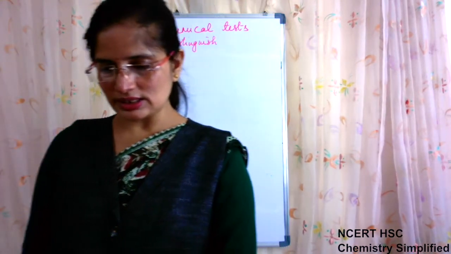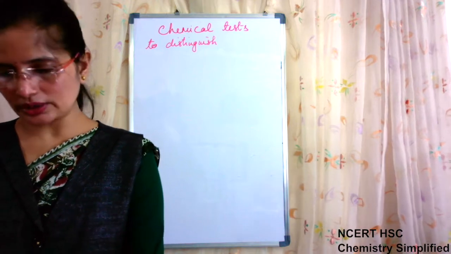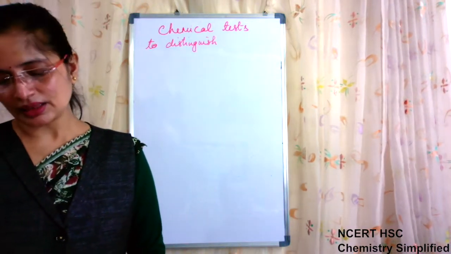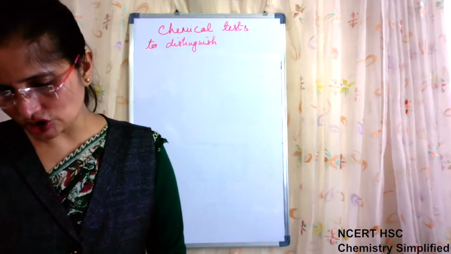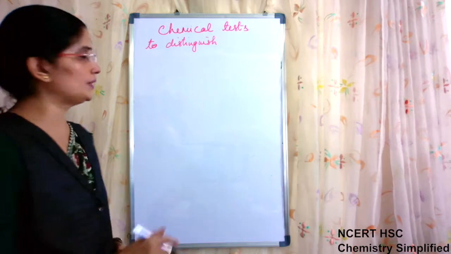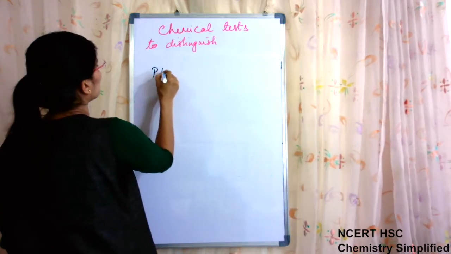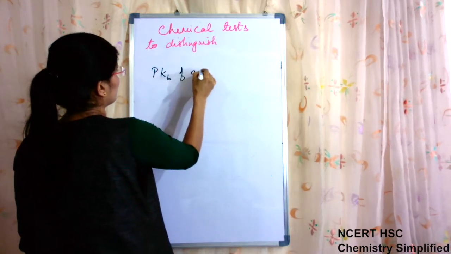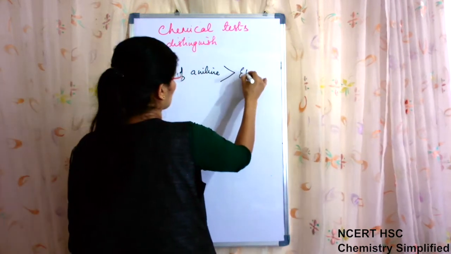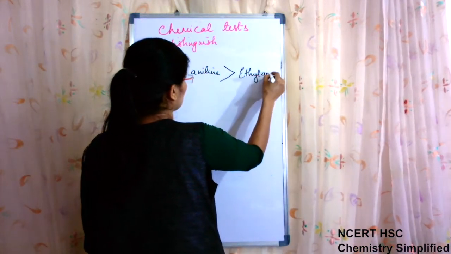Now we come to certain reasonings. Okay. From this chapter reasoning questions are also expected. For example, first question: pKb of aniline is more than that of methylamine, pKb of aniline is more than ethylamine.